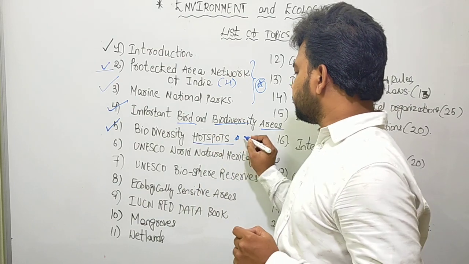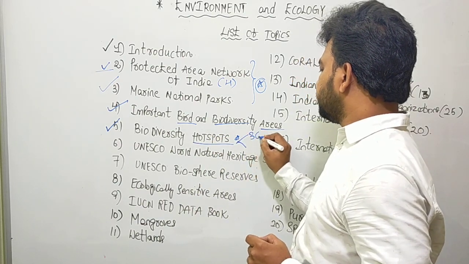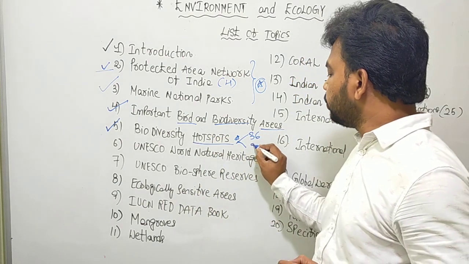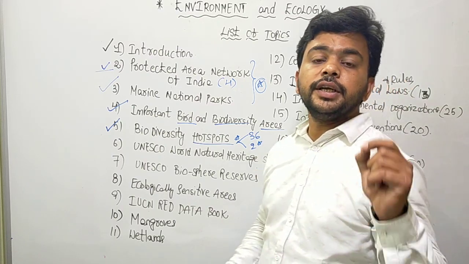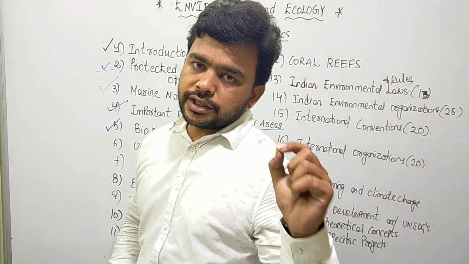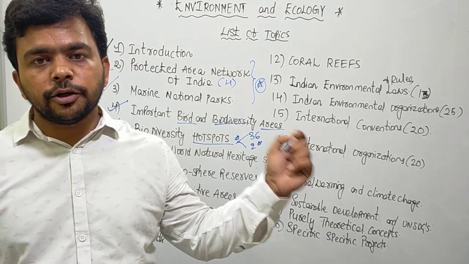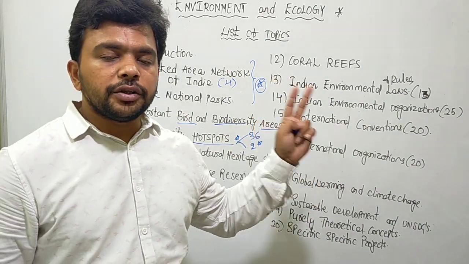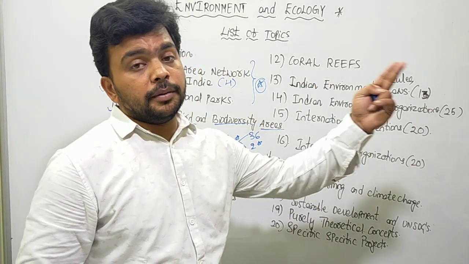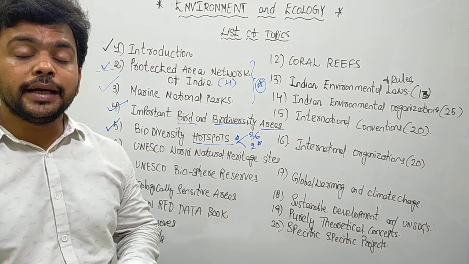And there are 36 of these biodiversity hotspots on planet Earth. Out of these 36, India has two biodiversity hotspots. One is the Western Ghats and Sri Lanka biodiversity hotspot. Second is the Northeast and Indo-Burman.